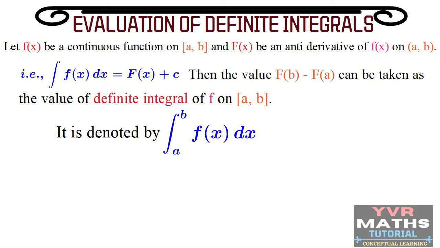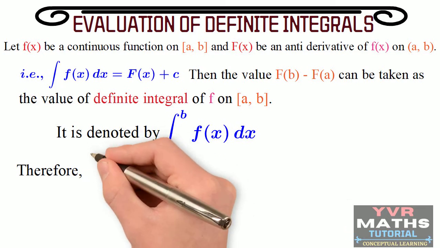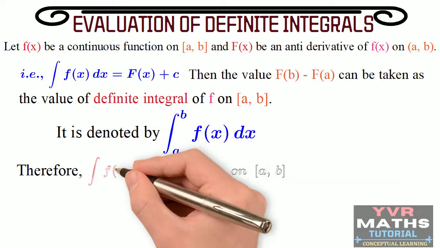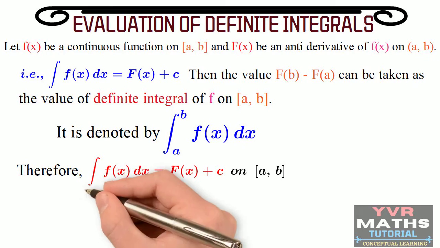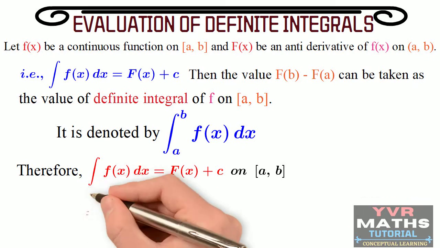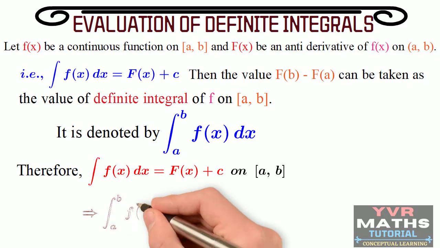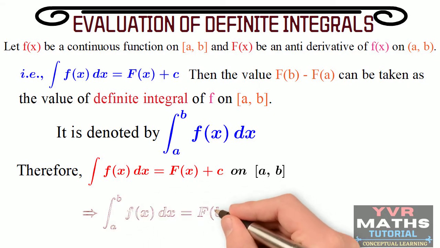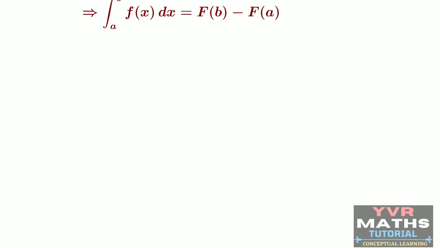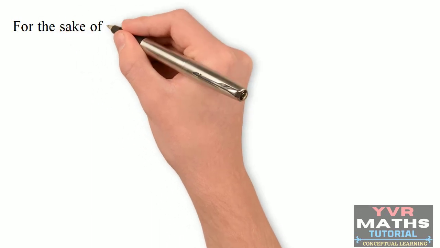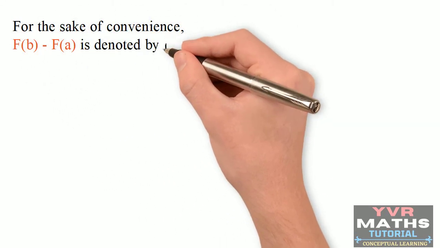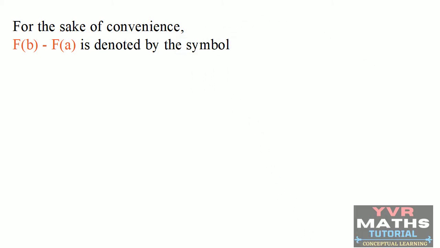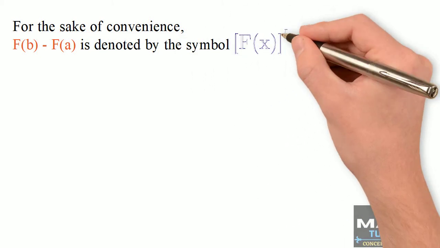So as per this discussion, the integral of f(x) dx is equal to F(x) plus c on the closed interval [a, b]. That implies the integral from a to b of f(x) dx is equal to F(b) minus F(a). For the sake of convenience, F(b) minus F(a) is denoted by the symbol F(x) from a to b.